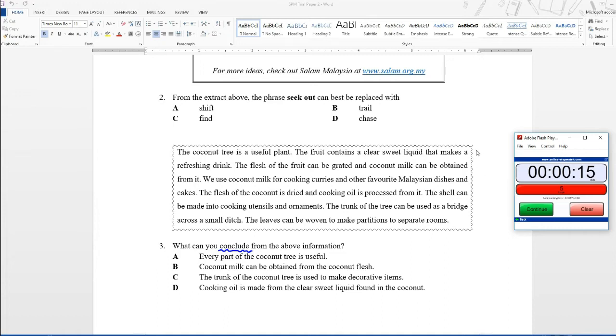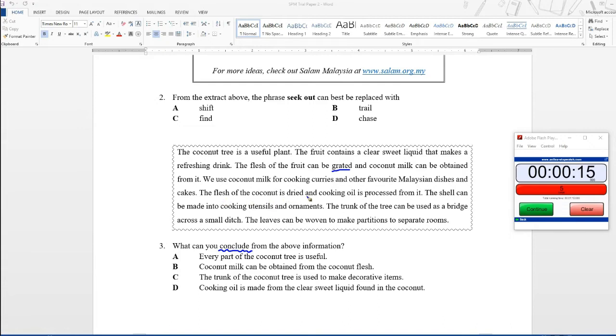Let's look at the text. The coconut tree is a useful plant. The fruit contains a clear sweet liquid that makes a refreshing drink. The flesh of the fruit can be grated and coconut milk can be obtained from it. Alright, so I want to discuss the word grated later. Okay, let's continue. We use coconut milk for cooking curries and other favorite Malaysian dishes and cakes.